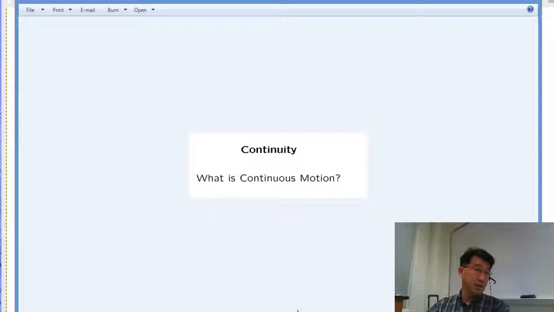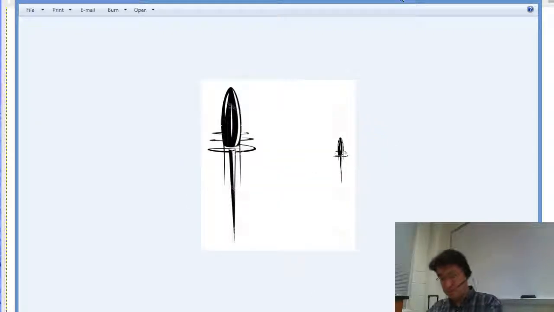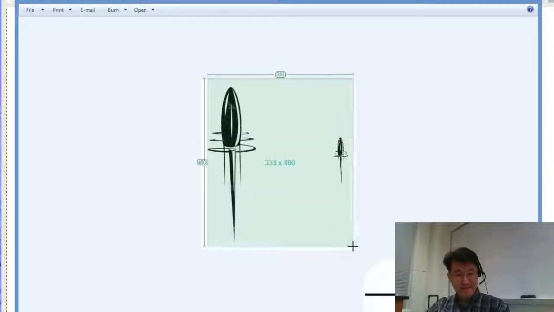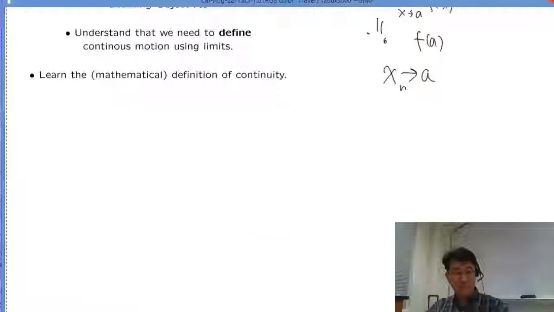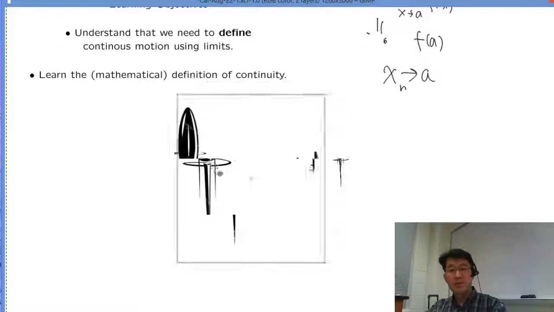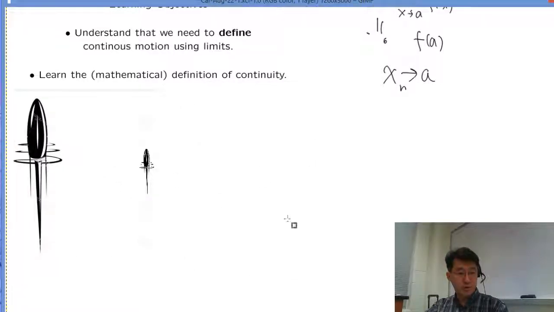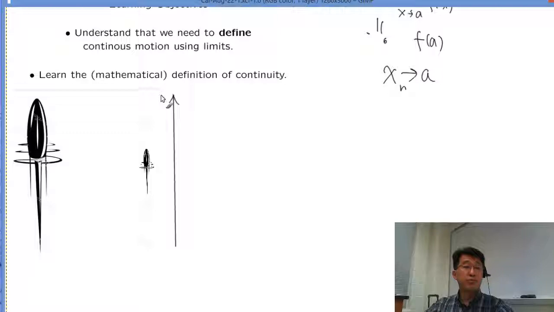So, big question. What is continuous motion? All right. There we go. A bullet fired upward is going to come down. I saw this video, it actually comes down. So I'm describing linear motion. It goes up and comes back down. Okay, so this is how we're going to bring in the continuity.